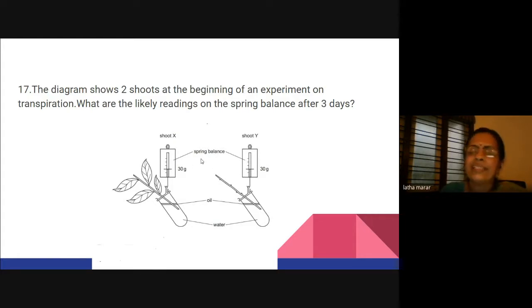This question is a little tricky. I understand, and it may not be. But with some modifications, teachers, you can think of some modifications to this question so that you can give an experiment regarding this.